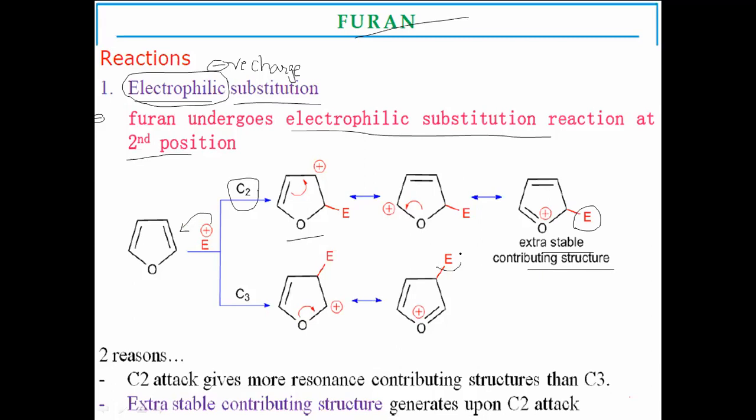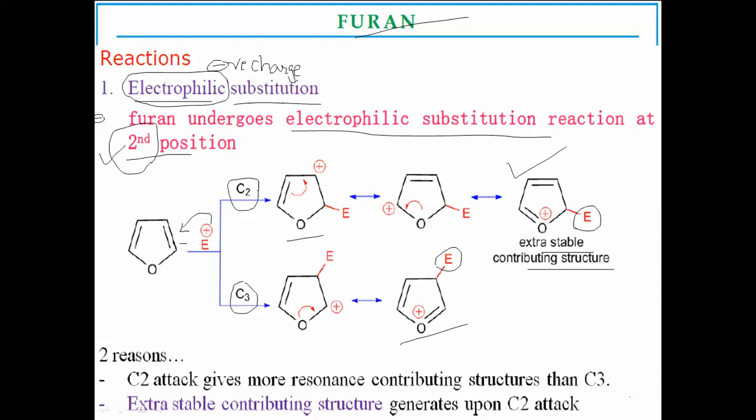rather than the third position, because electrophiles substitute where the electron density is higher. Where electrons are more on a particular position of the furan, there the electrophile will substitute easily, and not where the electron density is lesser. If you observe C3 position substitution, the electron density is lesser and it is less stable. So electrophilic substitution on furan is preferred at the second position.